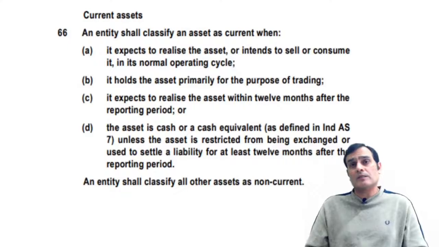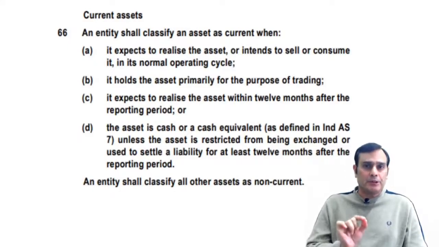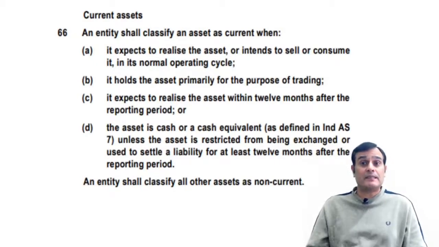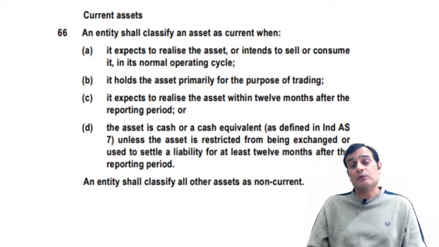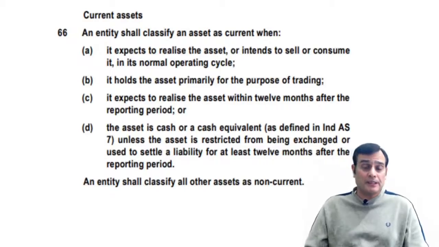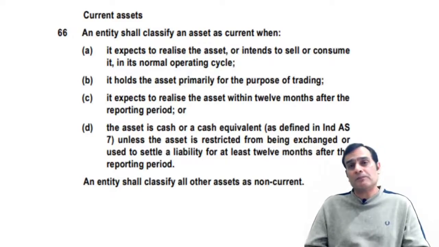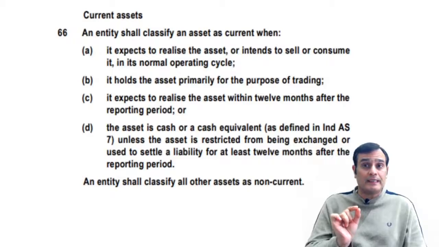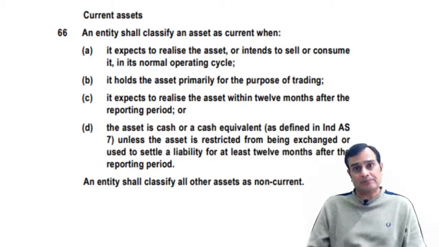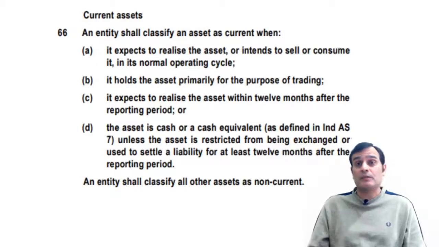The clause B says it holds the asset primarily for the purpose of trading. Now, when you look at clause B, it's a clear-cut case of intention. The intention of the management is what? But if you look at the corresponding clause C, it says it expects to realize the asset within 12 months after the reporting period. In this case, there is a thin line of distinction between clause B and C. Because in clause B, it says it holds the asset primarily for the purpose of trading, and in clause C, it says it expects to realize the asset within 12 months.